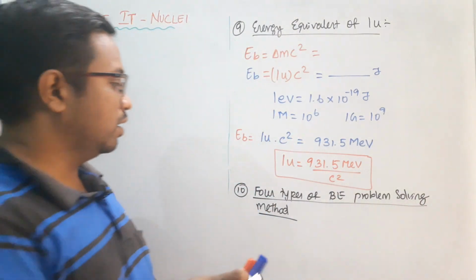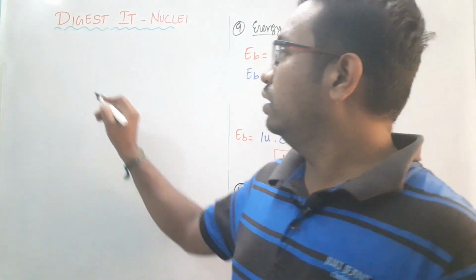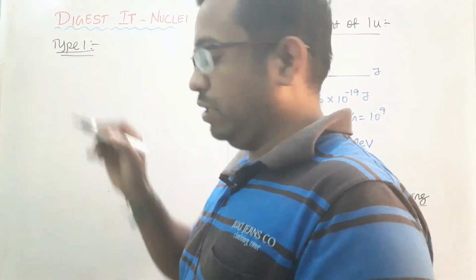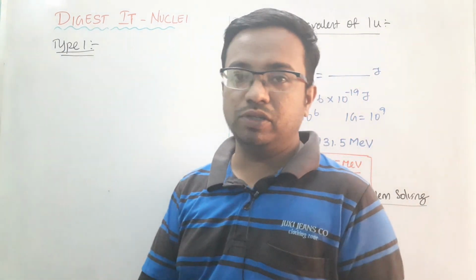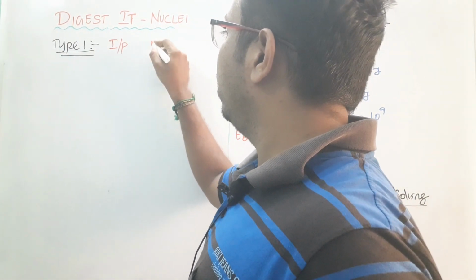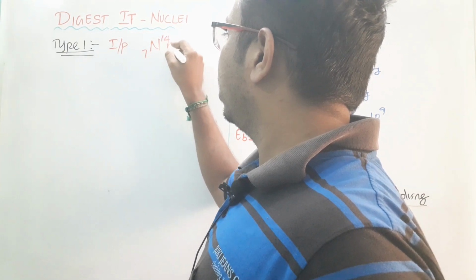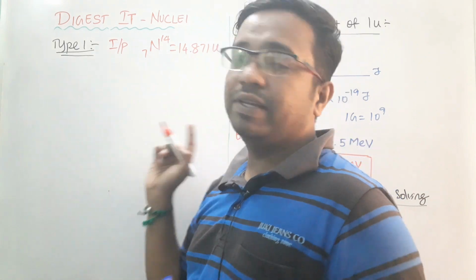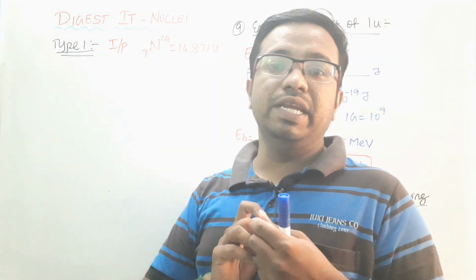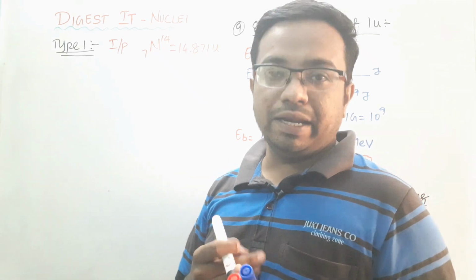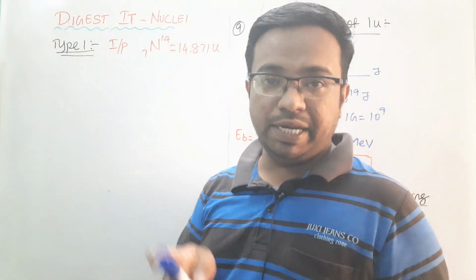Now see this, I'm going to take the first one, type 1. Okay, so in our 10th point we are discussing this one. For type 1, the input will be, for example, the nitrogen value 14.871 U. They will give a single element, and you will be asked to calculate the formula for binding energy.